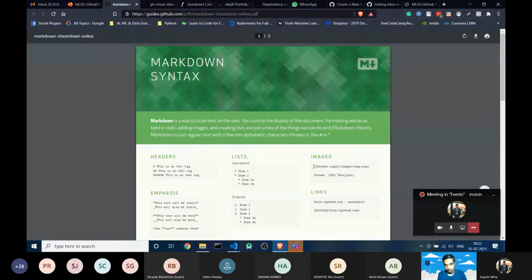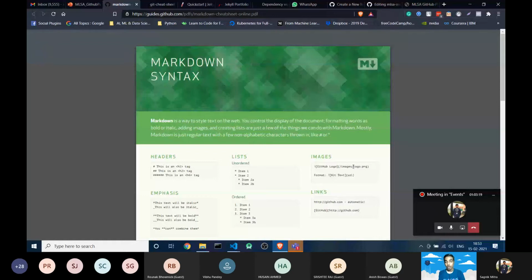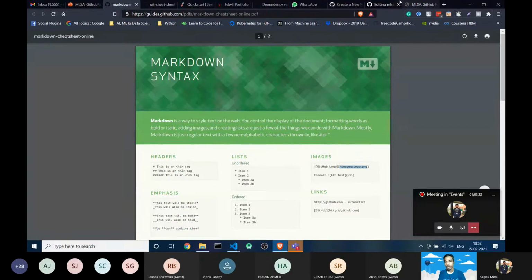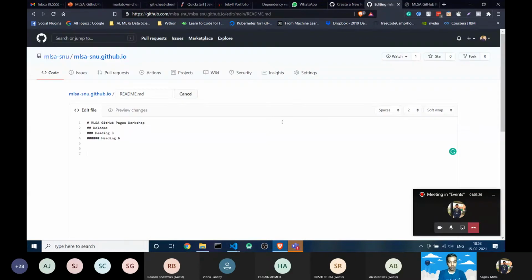Here you can see the GitHub logo. If you have an images directory in your repository, you can upload the PNG file in that directory. But if you don't have the directory and you have a URL, you can also do it. You just need to put an exclamation mark and a square bracket, and in this you can write, for example, GitHub logo.